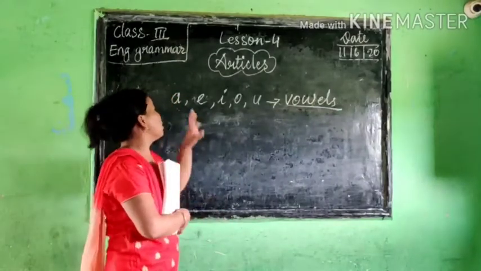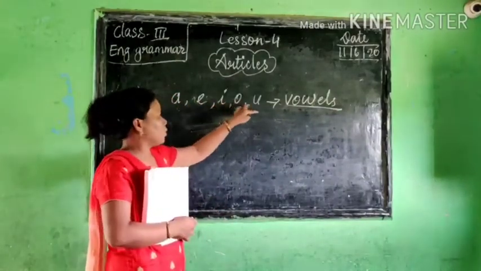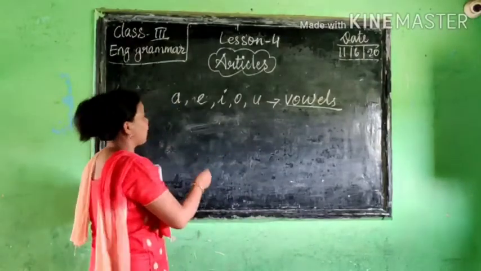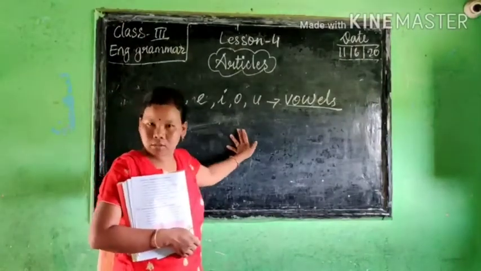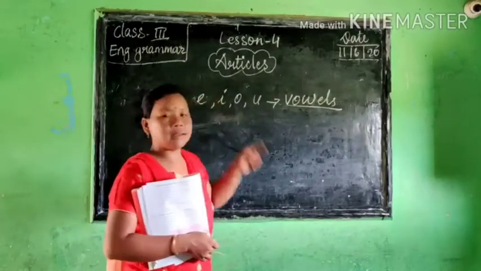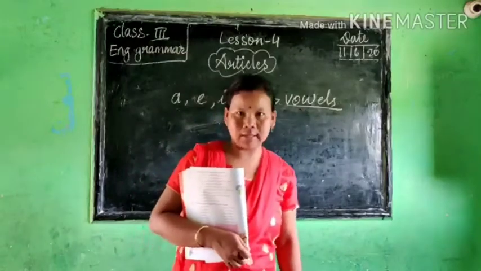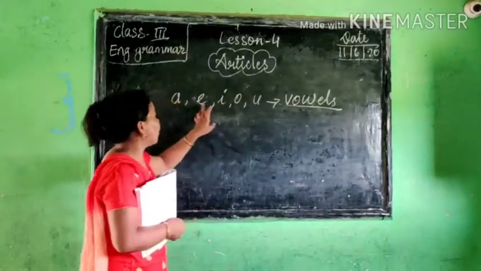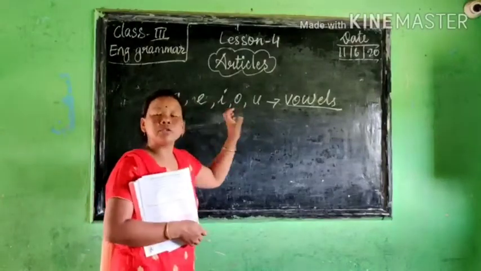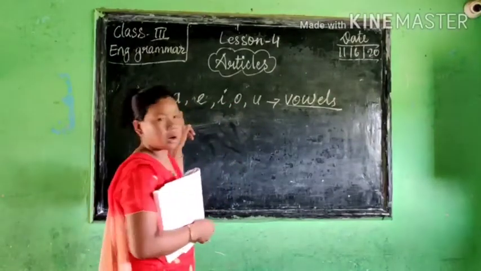These are called vowels. And the rest of the letters, whatever letters are there, we call consonants. How many vowels are there? 5 vowels are there. And the rest of the letters are called consonants.